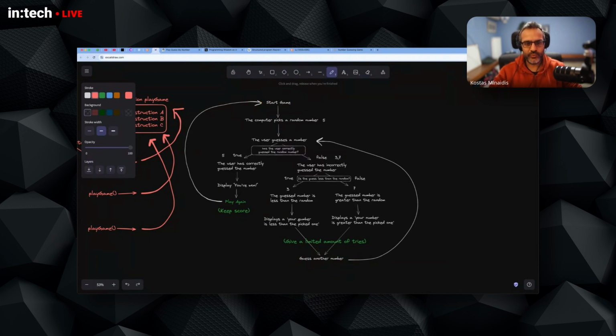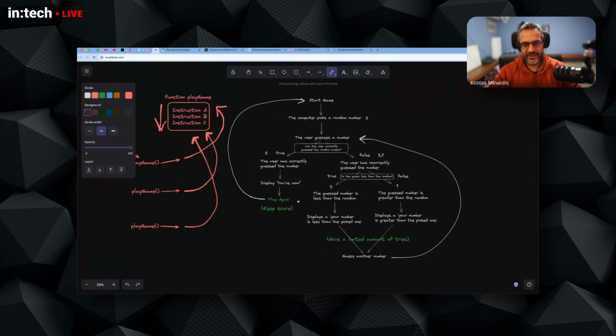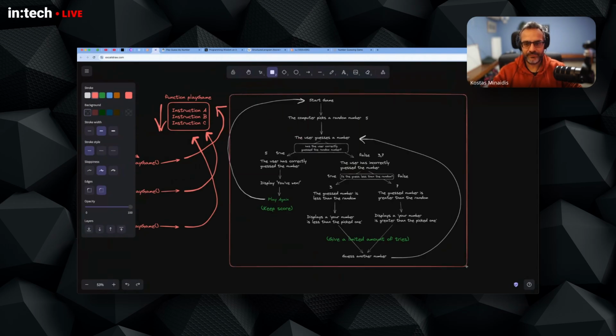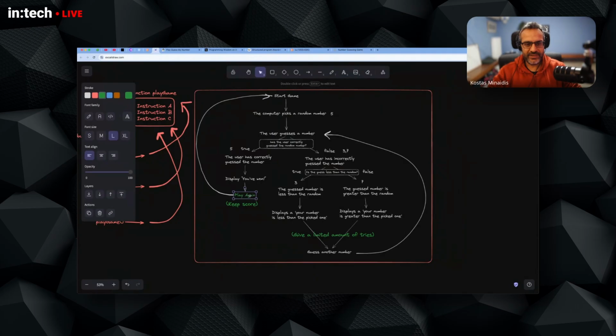So I will start with play again. The play again means that the code to be reused, the code that we want to put in a function and run again and again, is the game, the whole game. We start the program, we run this code, and when we reach this point, when they have won and we want to start the game, we basically want to rerun the whole program, the whole game logic again.